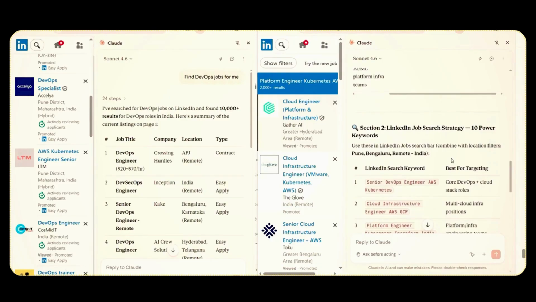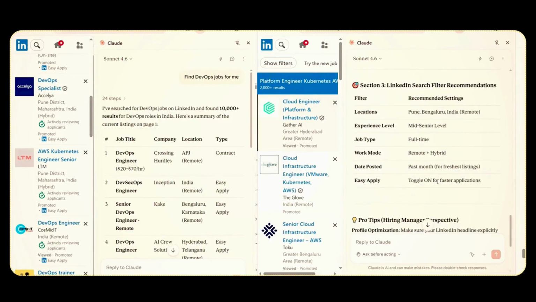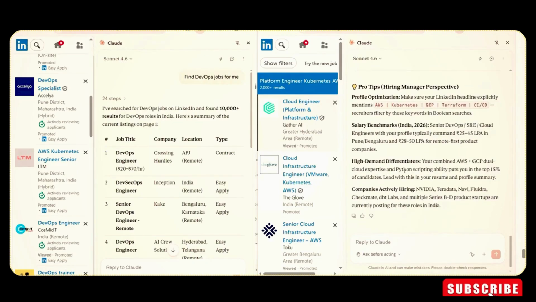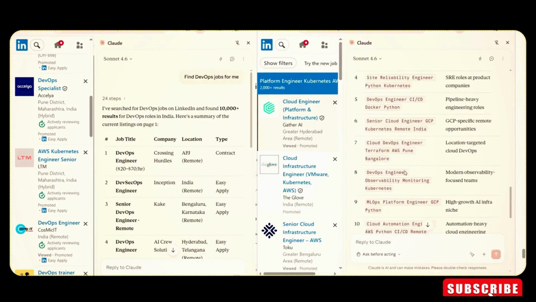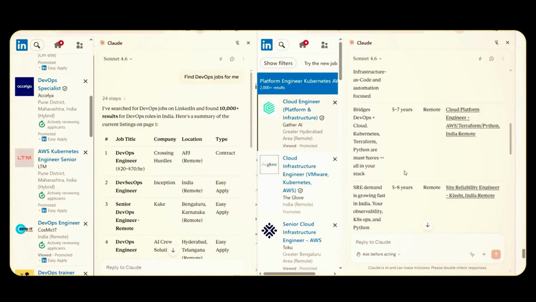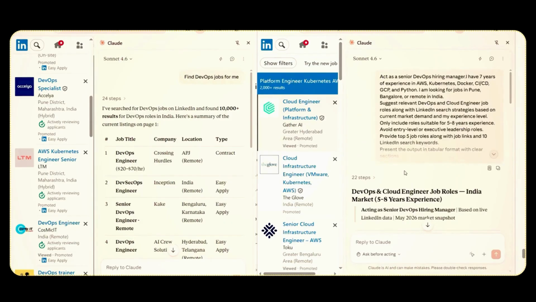Then section 2, what kind of keywords we need to add. This is the part which Claude AI has shared with us. And then the LinkedIn search filter recommendations, so what kind of filters we can use. It has also shared some pro tips, which will help us look out for the different job opportunities. We are getting all this data because we have added the appropriate prompt. That's why it's very important that you give the appropriate prompt to such agents. They are here to help you. The only thing is that we need to make sure the prompt you have shared is correct. So this is what you can achieve if you give the appropriate prompt.